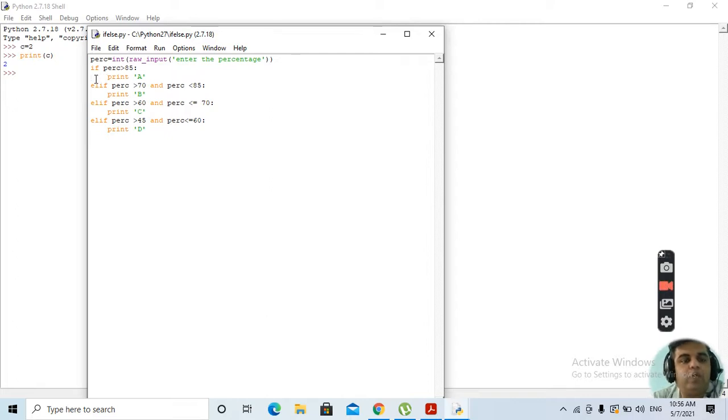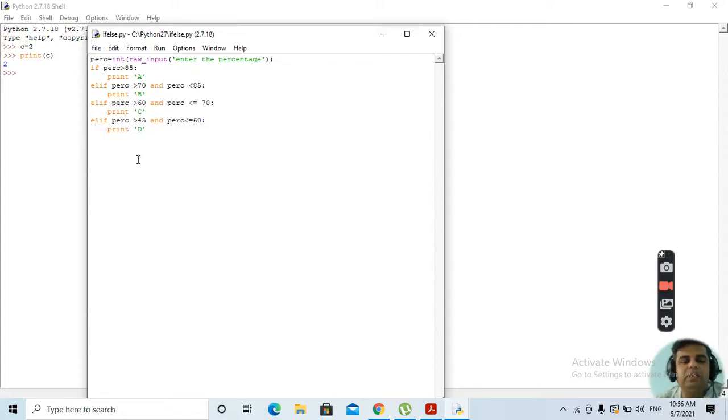अगर 4 blank white spaces हम छोड़ते हैं, that means we are indenting the program. ठीक है, मतलब curly braces का काम जो indentation से करते हैं. ठीक है, उसके बाद elif है, फिर से हमने indentation छोड़ा है, फिर elif है, फिर से हमने indentation छोड़ा है, फिर elif है, फिर से हमने indentation छोड़ा है.